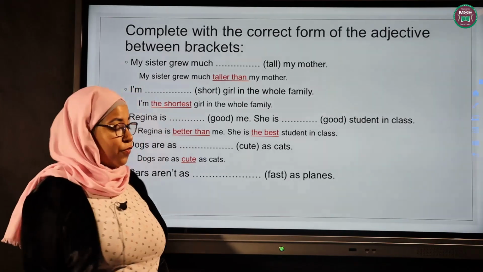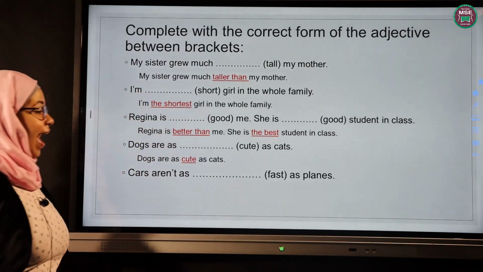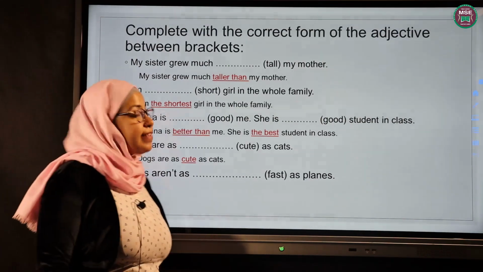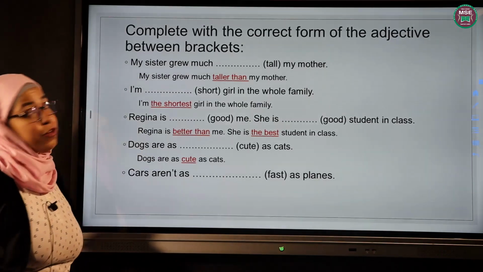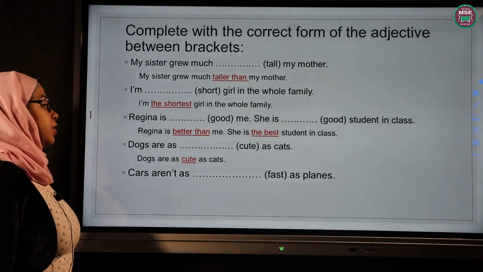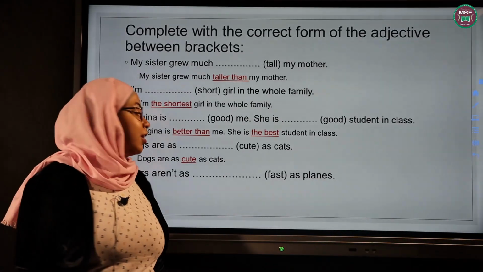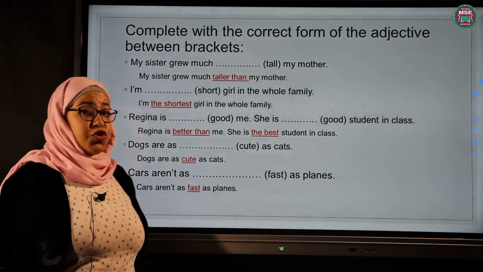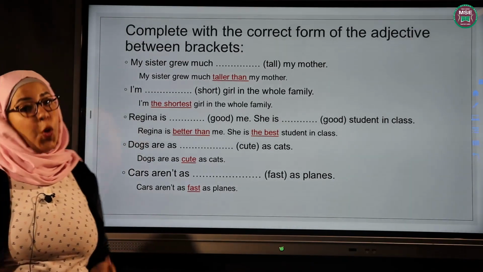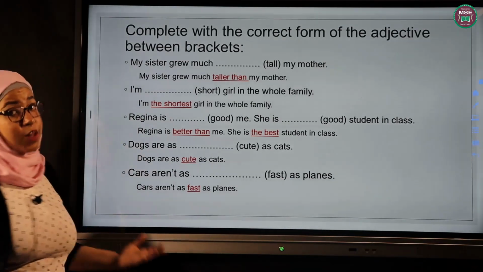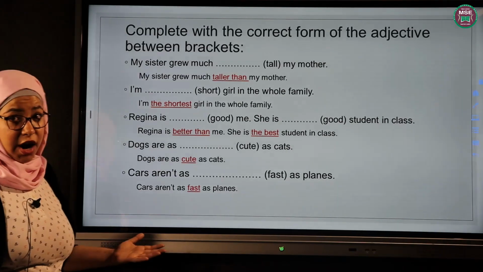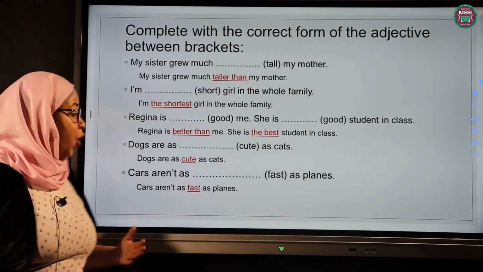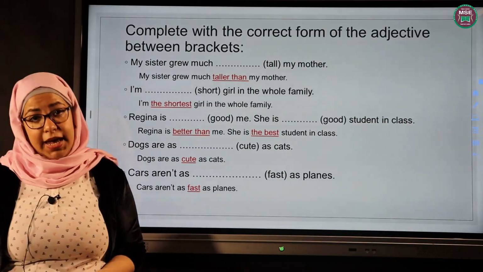The last sentence we have for today. Cats aren't as fast, cars aren't as fast as planes. What's going to happen here? Nice work. Cars aren't as fast as planes. So which one is faster here? Of course, it's the plane. And which one is slower? It's the car. So I don't change the adjective between as and as, so they aren't as fast as planes.